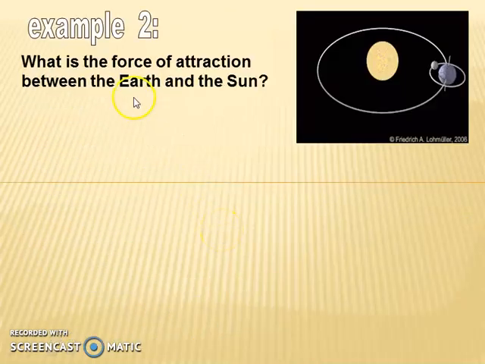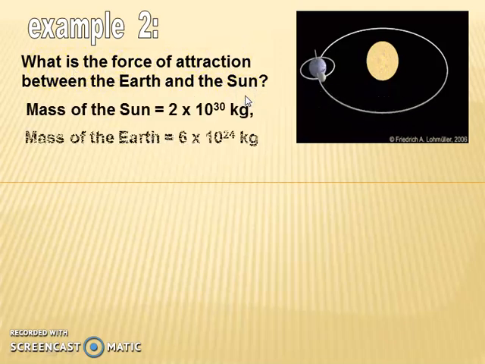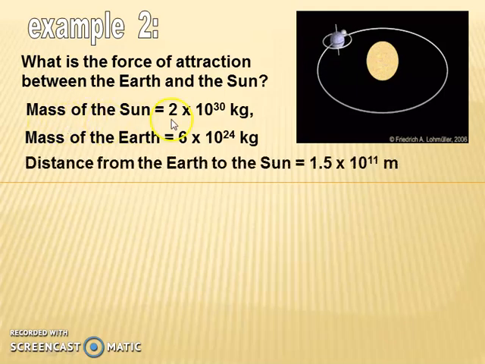Now we try the second example. What is the force of attraction between the Earth and the Sun? Given that the mass of the Sun is 2 times 10 to the power of 30 kg, the mass of the Earth is 6 times 10 to the power of 24 kg, and the distance from the Earth to the Sun is 1.5 times 10 to the power of 11 meter.